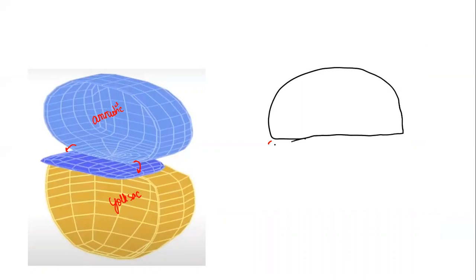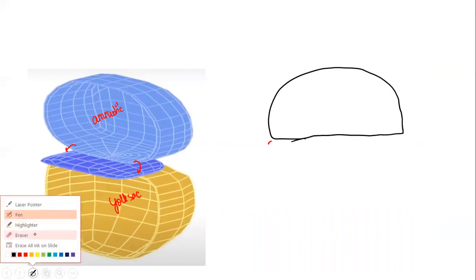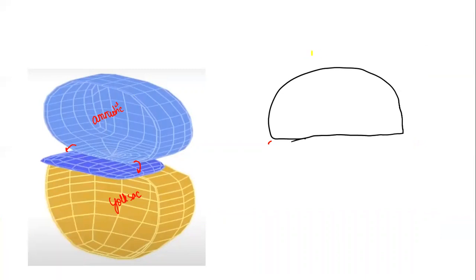Yes, this is the amniotic cavity. The folding will happen in two planes. One is the longitudinal plane, along this direction. The other one is the transverse plane, right?